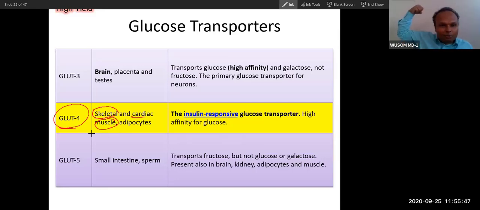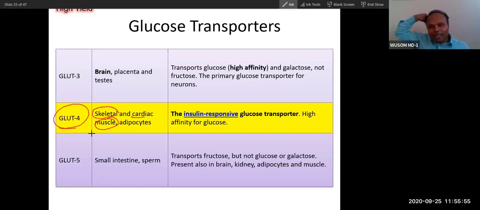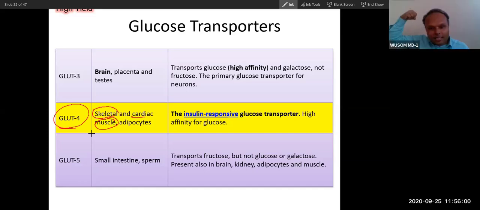What does a bodybuilder do? A bodybuilder does this, resting the arm on the head, so it will look like a 4. This is just a trick to memorize, because you will get confused. So GLUT4 is present in muscle. I'm not showing my muscle, I'm just giving you a trick. So will you memorize GLUT4 is present in muscle?